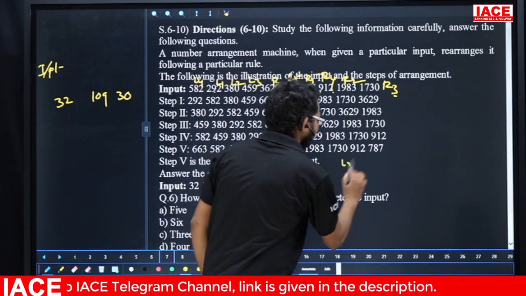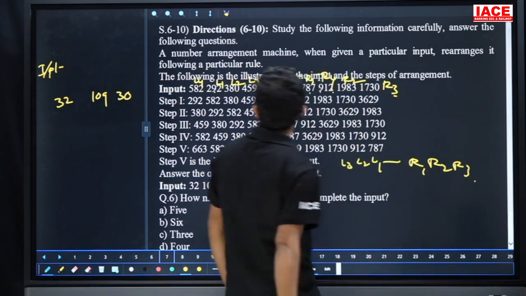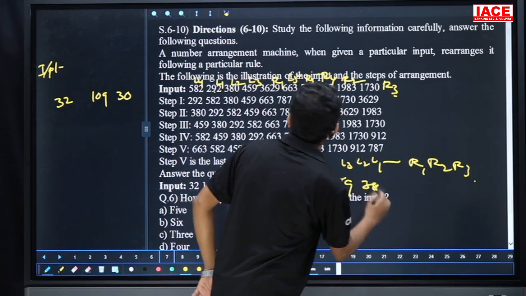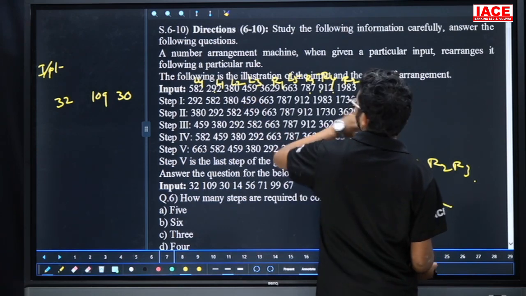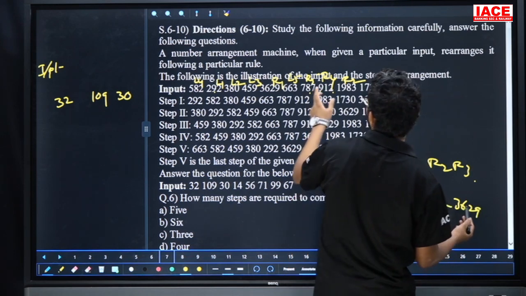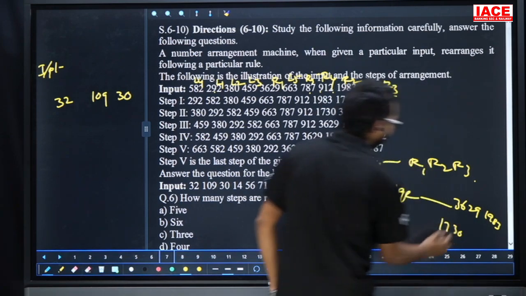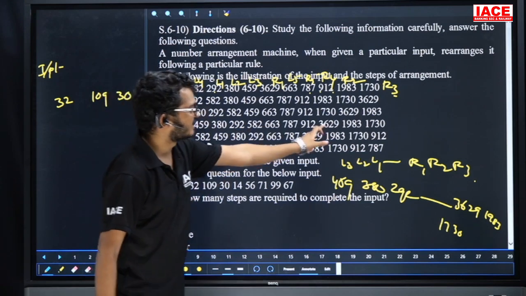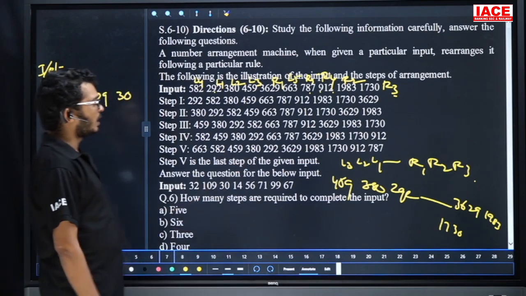See here. L3, L2, L1, and the remaining is the same: R1, R2, R3. If you have any doubt, check once. L3 is 459. L2 is 380. L1 is 292. Remaining is the same. R1 is 3629. R2 is 1983. R3 is 1730. Check here, step number 3. Same or not? 459, 380, 292. Remaining is the same: 3629, 1983, 1730. Yes, like this we are going to apply it.